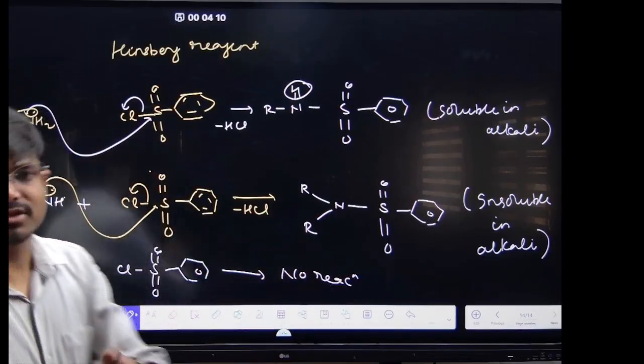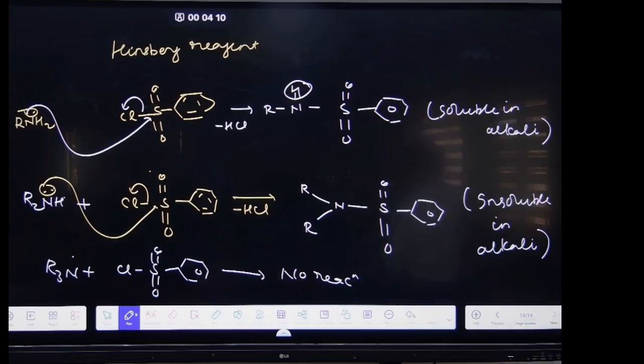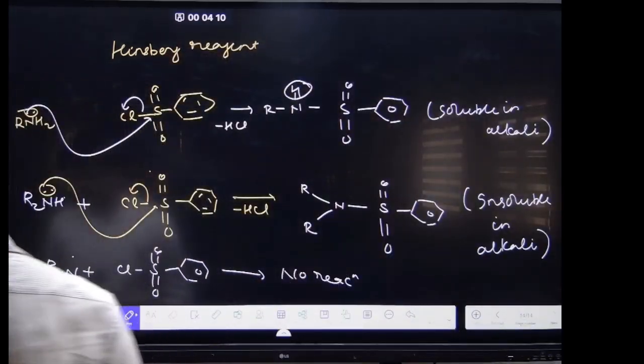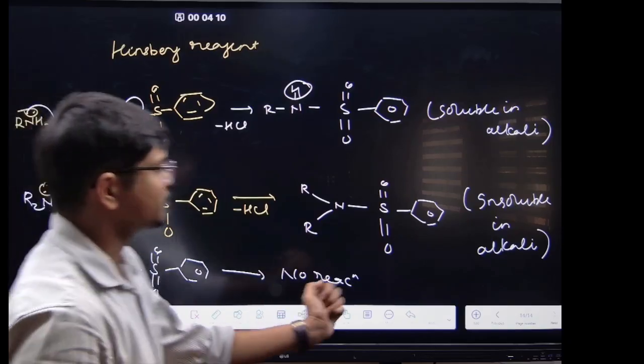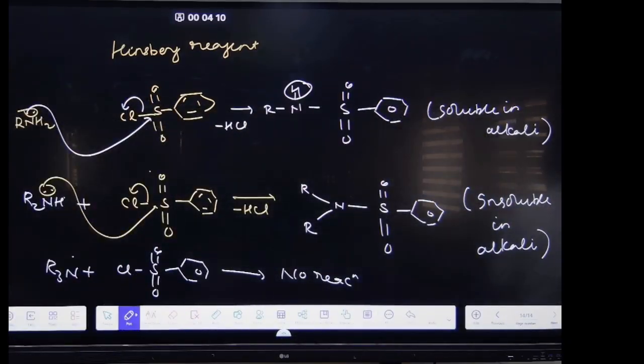So this is the test which is used to distinguish between the 1 degree amine, 2 degree amine, and 3 degree amine, and it is given in the NCERT also. Now coming to the next point, electrophilic substitution reaction. This Hinsberg reagent is very important.